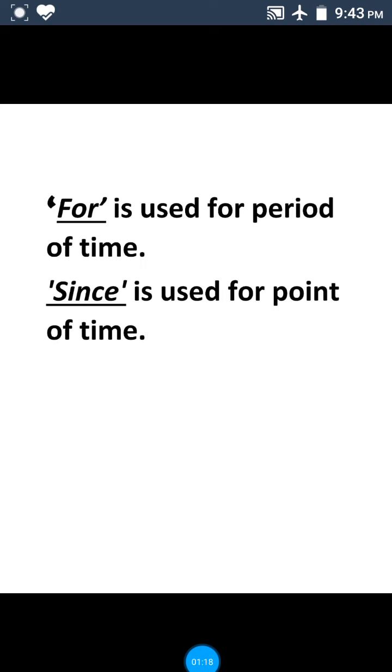For that particular period of time, for is used, and since is used for point of time. That means when that particular action started in a particular year or particular day or time, if it is mentioned exactly as a point of time, then we should use since.